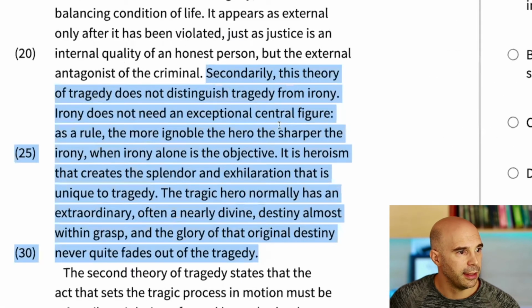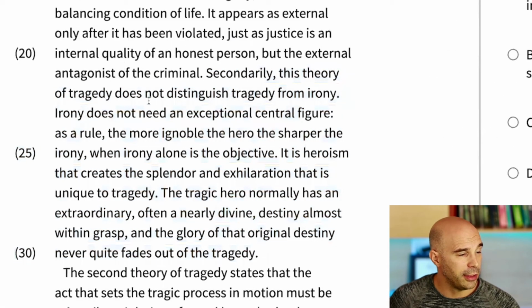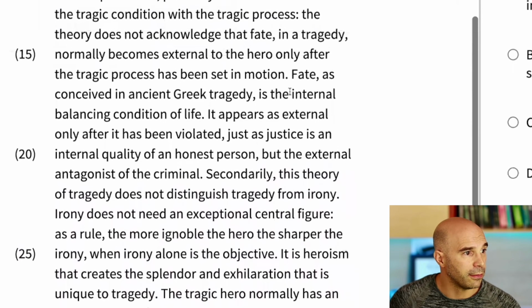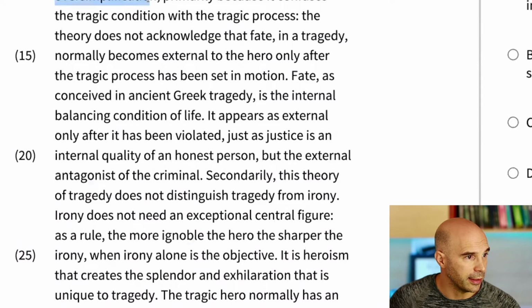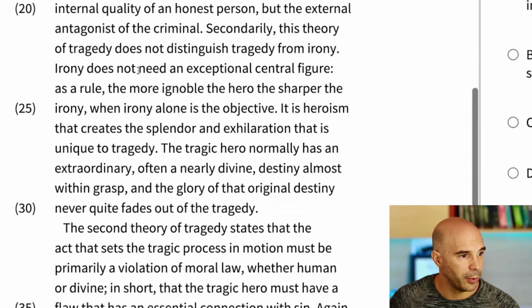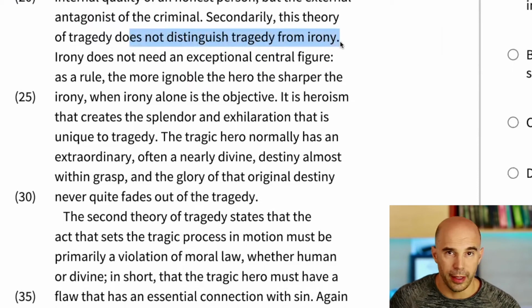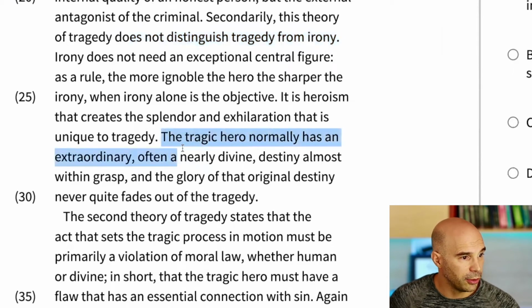So what does it say here? Secondarily, this theory of tragedy does not distinguish tragedy from irony. So this is a second reason for what? The author is saying that this theory of tragedy is an oversimplification, right? Primarily because blah, blah, blah. Secondarily, because why? Why is it an oversimplification? Because this theory does not distinguish tragedy from irony. Irony does not need an exceptional central figure. The tragic hero normally has an extraordinary.